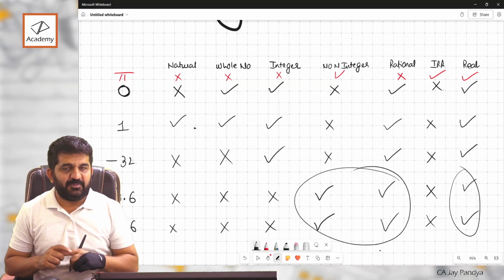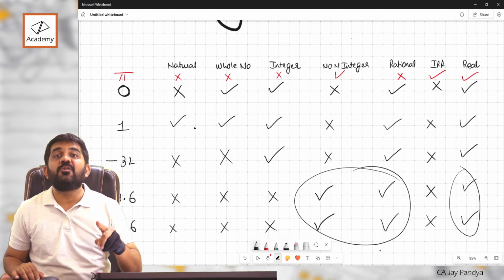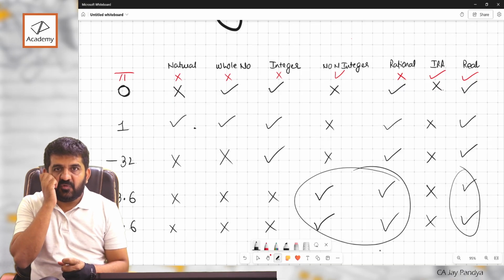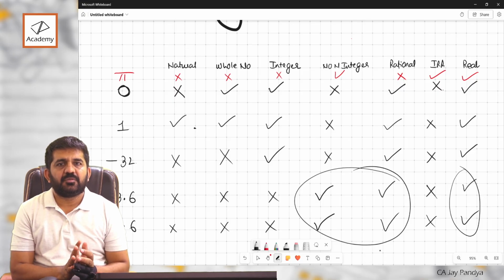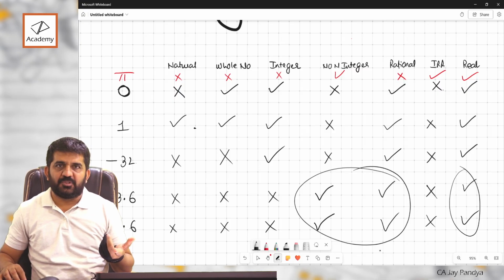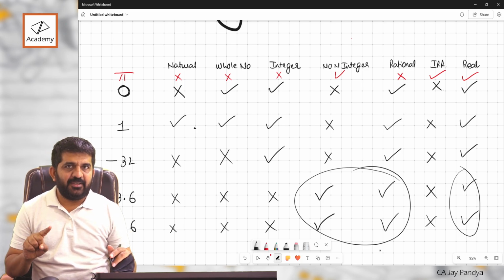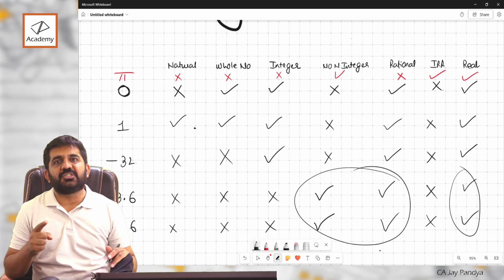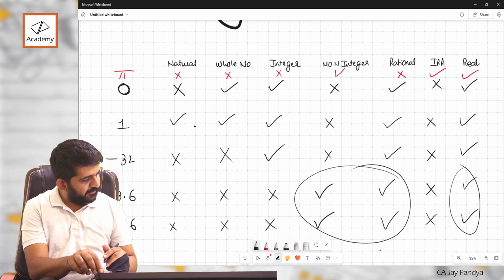Now tell me this. All integers are always natural numbers. Why? And 0 even. Right, natural is not inclusive of 0, integers are inclusive of 0. So the statement all natural are integers but all integers are not natural is a correct statement, right?